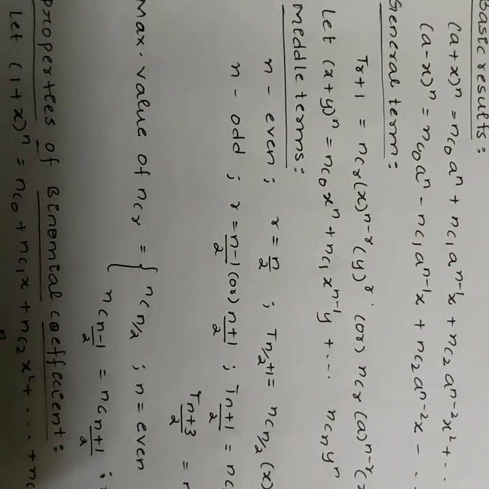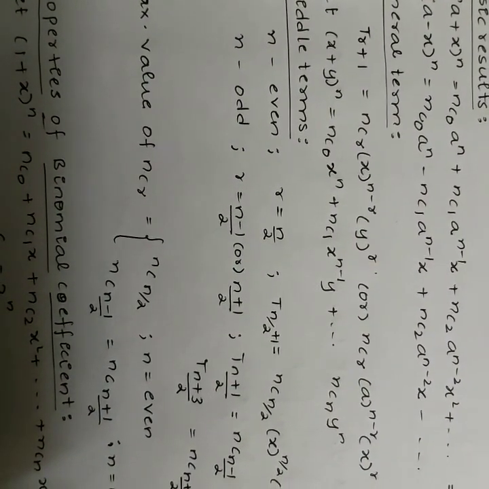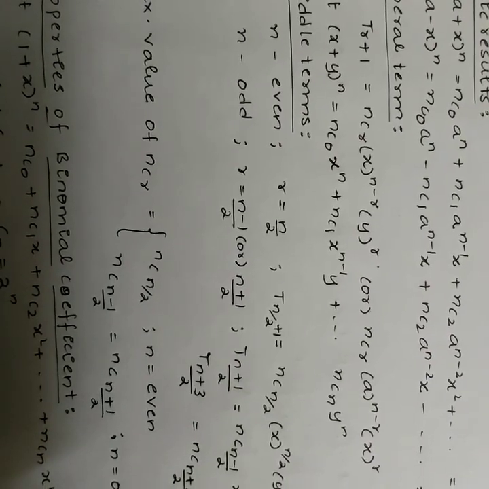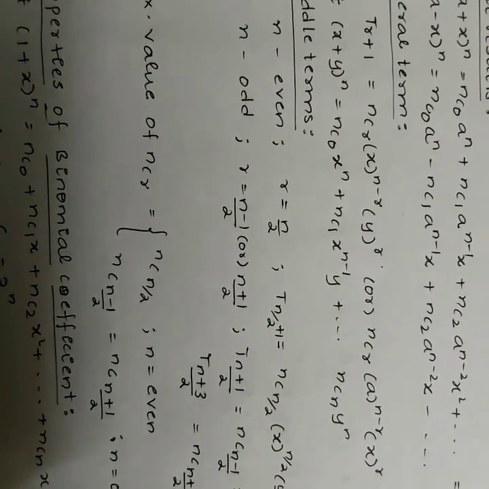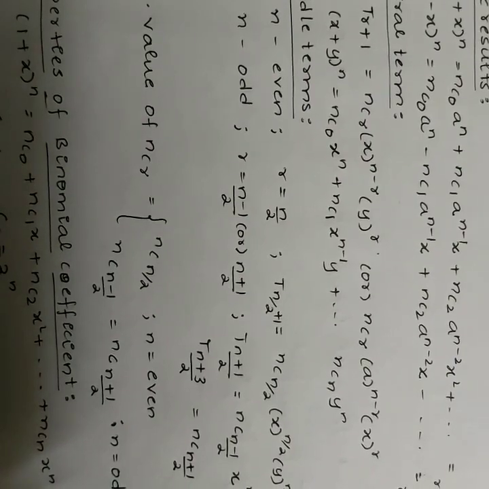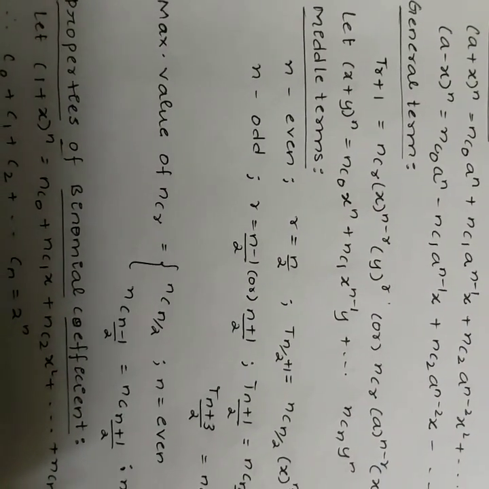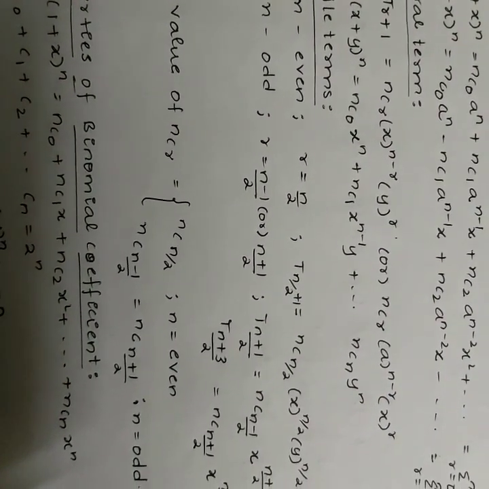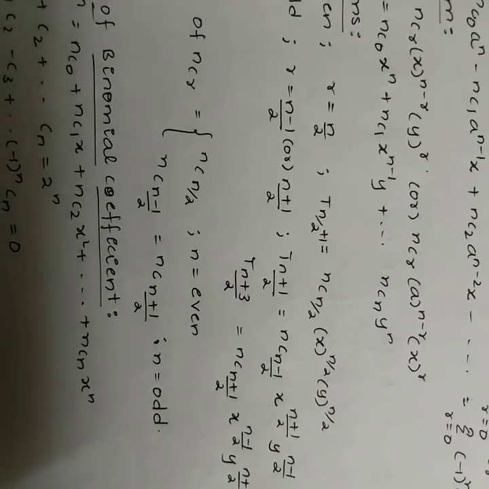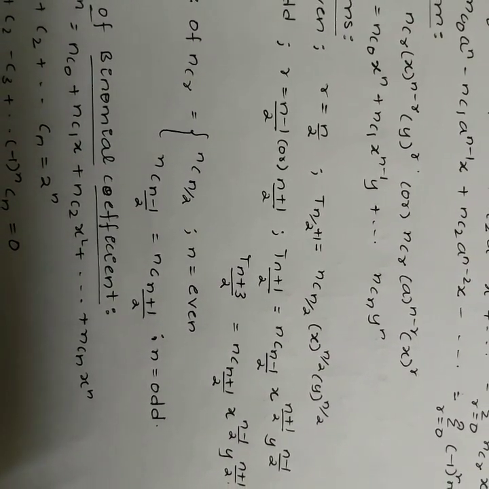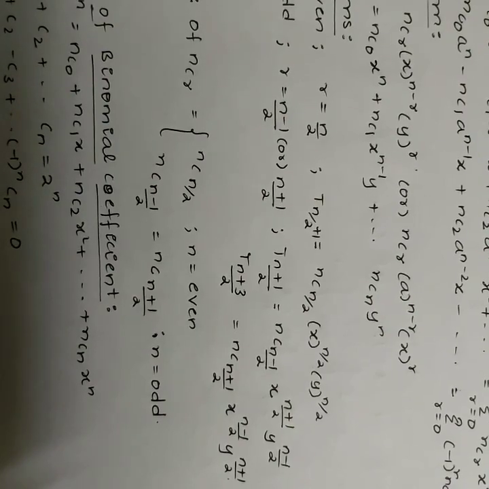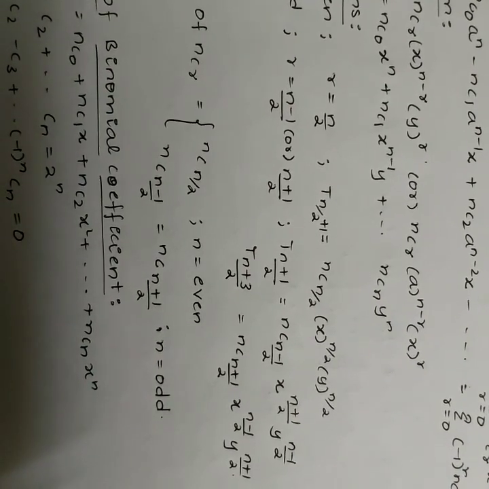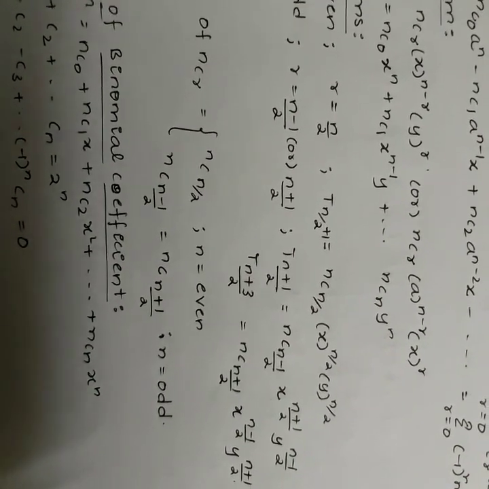Let (x + y)^n be equal to nC0 x^n + nC1 x^(n-1) y + and so on, nCn y^n. Then the middle term when n is even is given by r = n/2. The middle term T(n/2 + 1) is given by nC(n/2) x^(n/2) y^(n/2).